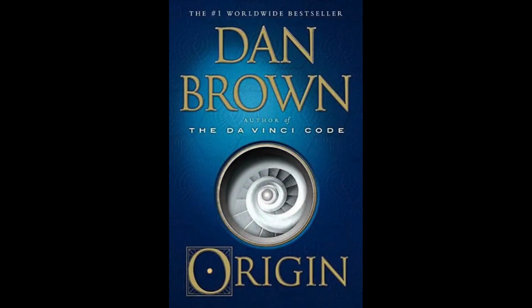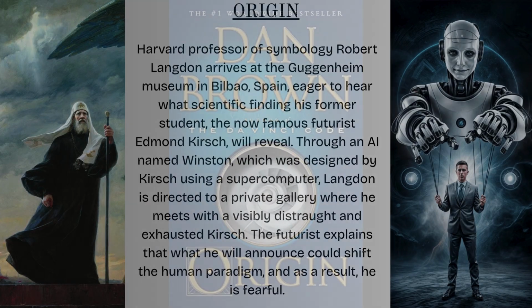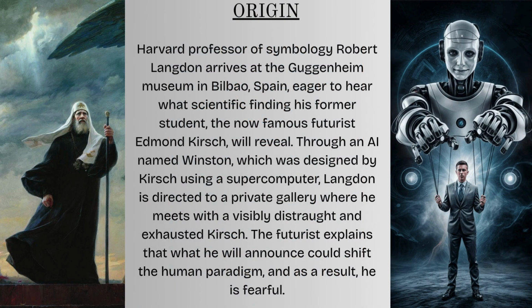In this video, we will present the summary of Origin by Dan Brown. Harvard professor of symbology Robert Langdon arrives at the Guggenheim Museum in Bilbao, Spain, eager to hear what scientific finding his former student, the now famous futurist Edmond Kirsch, will reveal. Through an AI named Winston, which was designed by Kirsch using a supercomputer, Langdon is directed to a private gallery where he meets with a visibly distraught and exhausted Kirsch.